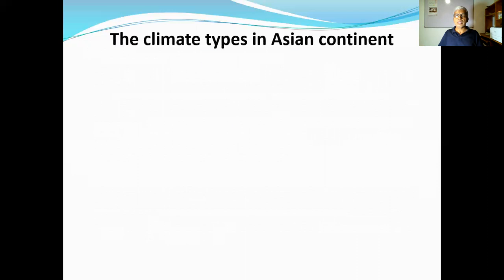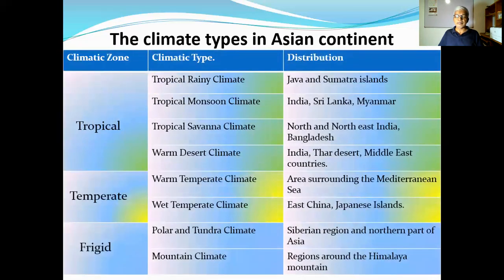You can see them in this table, how these main three climatic zones have been divided into subclimatic types. And on the other side it is shown where they are distributed.